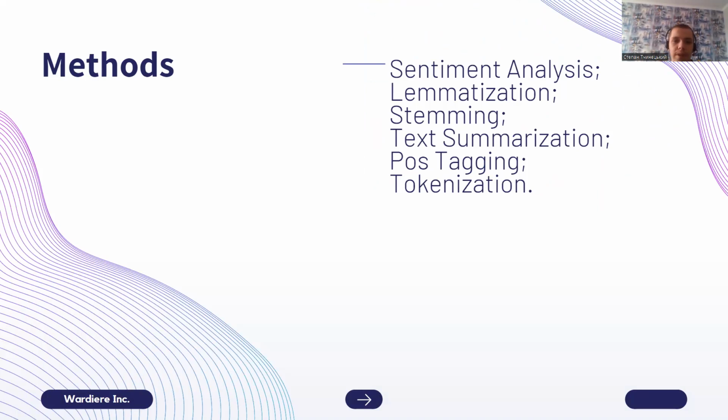Sentiment analysis shows us the feeling of the user, while lemmatization helps us get the real meaning of the word, which could help us with text summarization in the future, and will actually help with sentiment analysis. Stemming is similar to lemmatization, but it works a little bit faster, though it's not using vocabulary to catch the data.